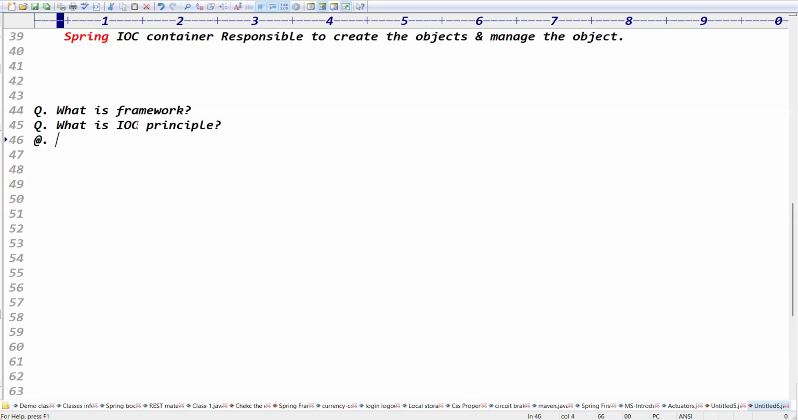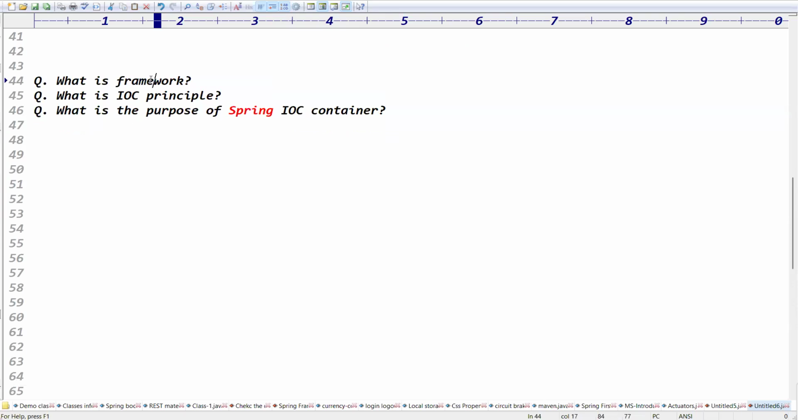Exactly. Tell me, guys, the third point is, what is the purpose of Spring IOC container? Creating and managing the objects. The IOC container is responsible to create the object and manage the object, right? Exactly. I'll ask one small question. Tell me, finally, who is creating objects? IOC container, right?